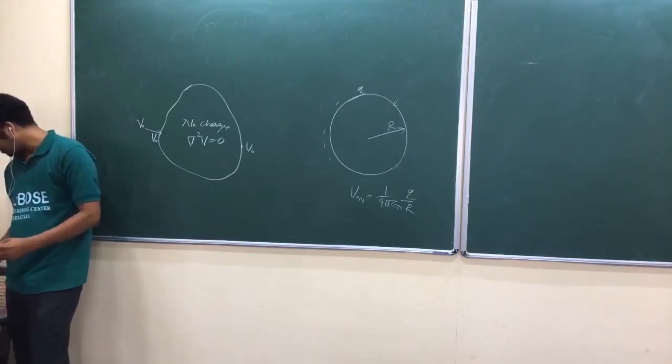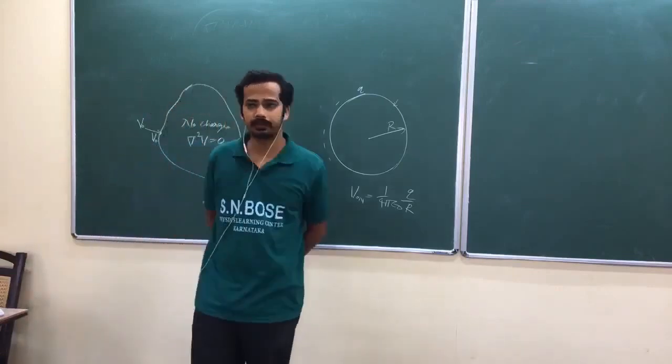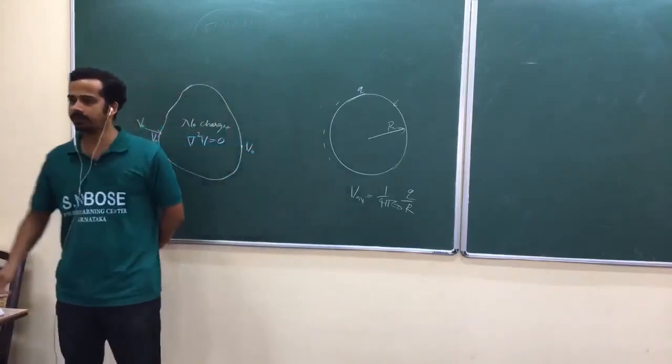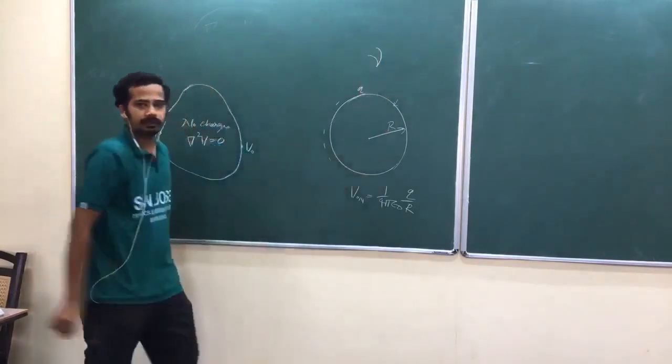Second uniqueness theorem. In a volume V, capital V. Write V a little like this, okay? Because the ordinary way we use for potential.